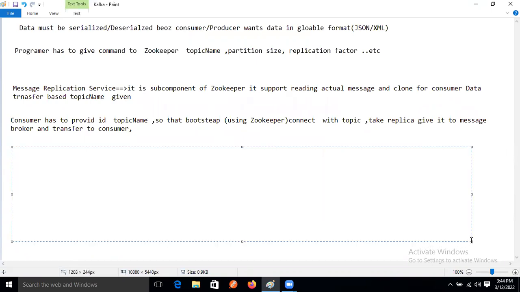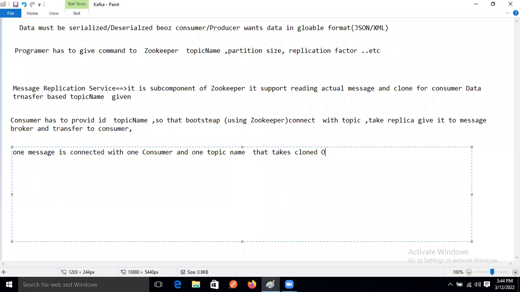So one message is connected with what? With one consumer, right? Consumer, and what is that? One topic, one consumer, or one topic name, with what? One topic name that takes what? Takes a clone,